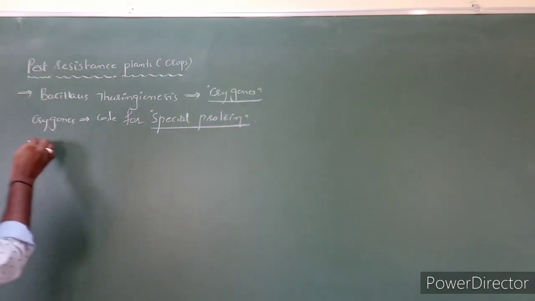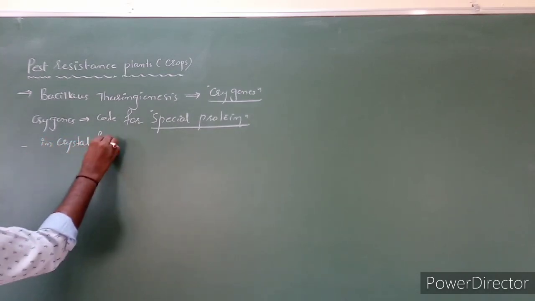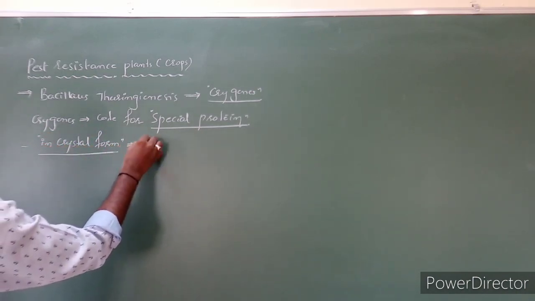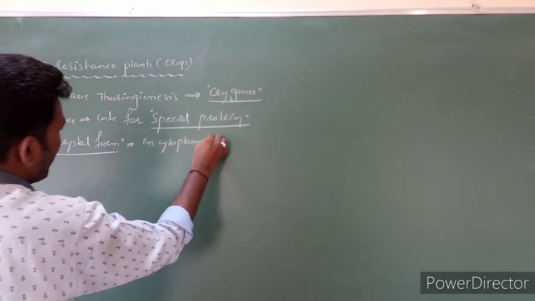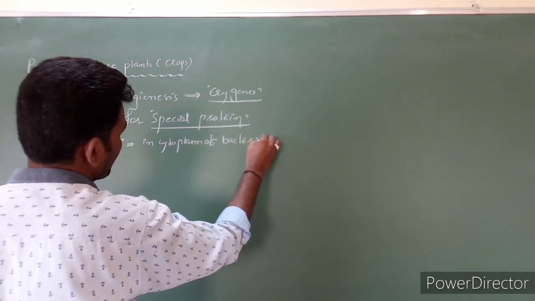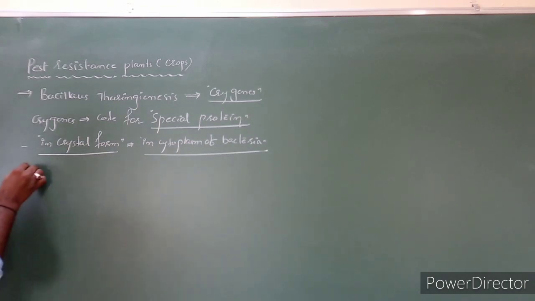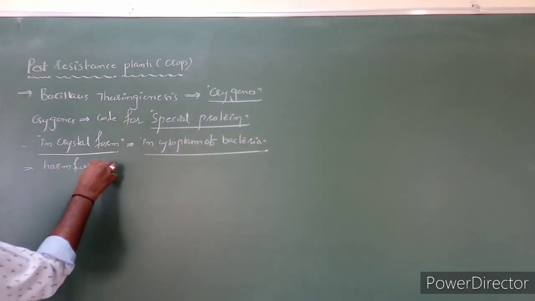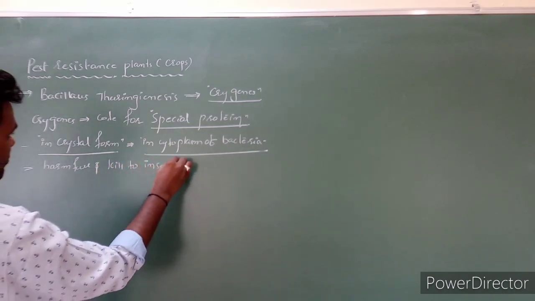These proteins are in crystal form in the cytoplasm of the bacteria. This crystal form of protein is very harmful, and it has the capacity to kill insects.